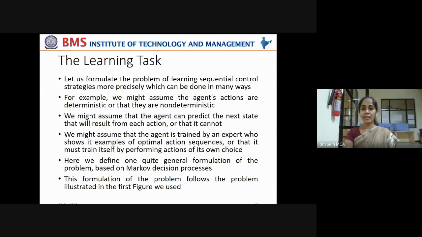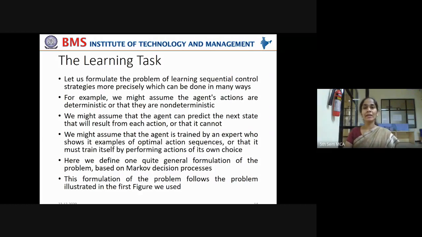We might assume that the agent is trained by an expert who shows it examples of optimal action sequences, or that it must train itself by performing actions of its own choice. Say, I just give you a textbook and ask you to learn from it. That is called learn by yourself. But if I give you all my lectures and ask you to learn from them, that is called direct feedback or direct training, right? If I give you a textbook, it is indirect training. If I give you all my lectures, which elaborate all the concepts, it is called direct training.